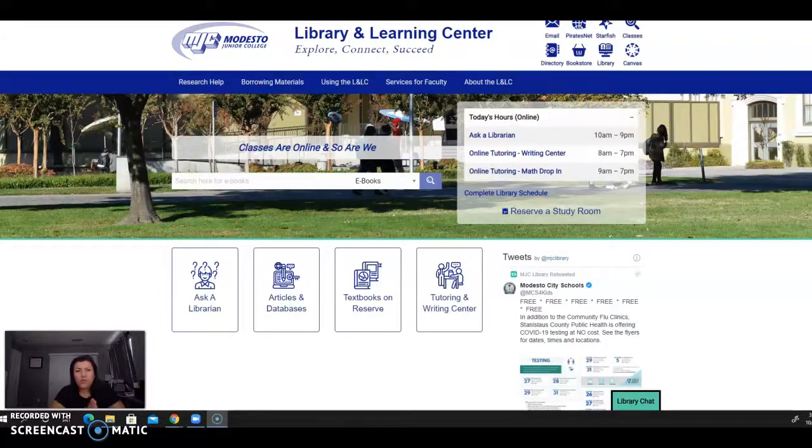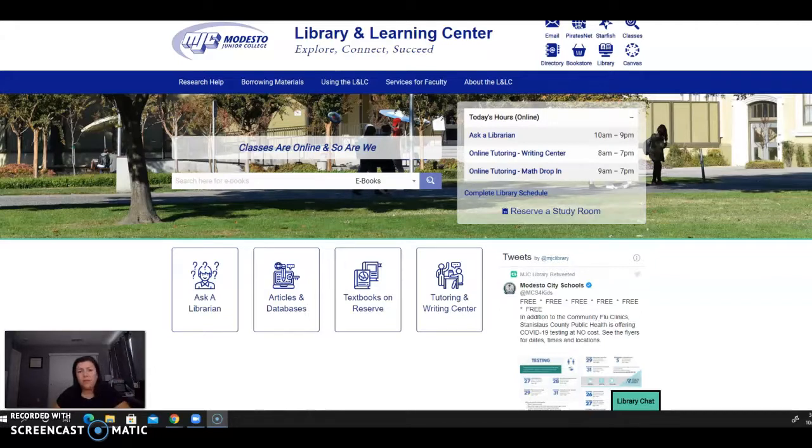Hi everyone, I want to make sure that you know the difference between articles that are found in databases that are just mostly for background reading and articles that are found in scholarly journals, all right? There are 4 different terms that are used interchangeably. You have scholarly journal articles, academic journal articles, peer-reviewed journal articles, and also refereed journal articles. All 4 of those are the same, and these terms are just used interchangeably.